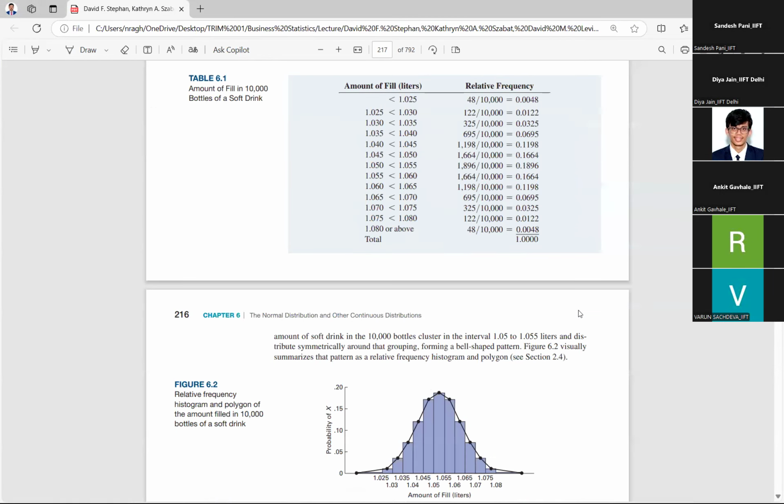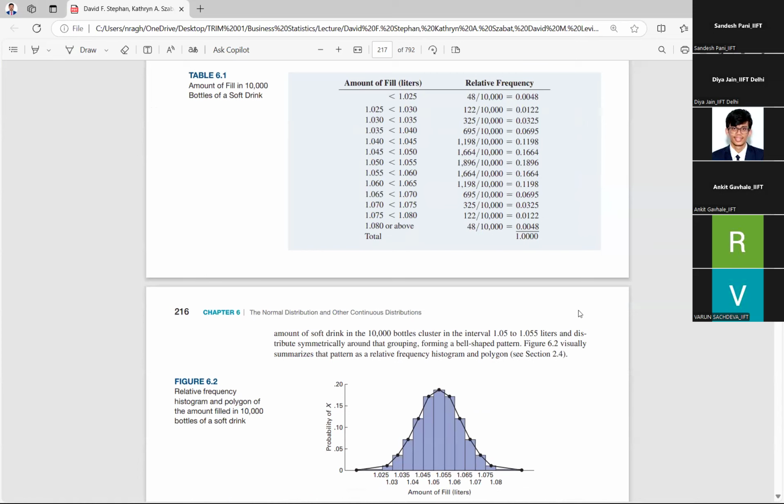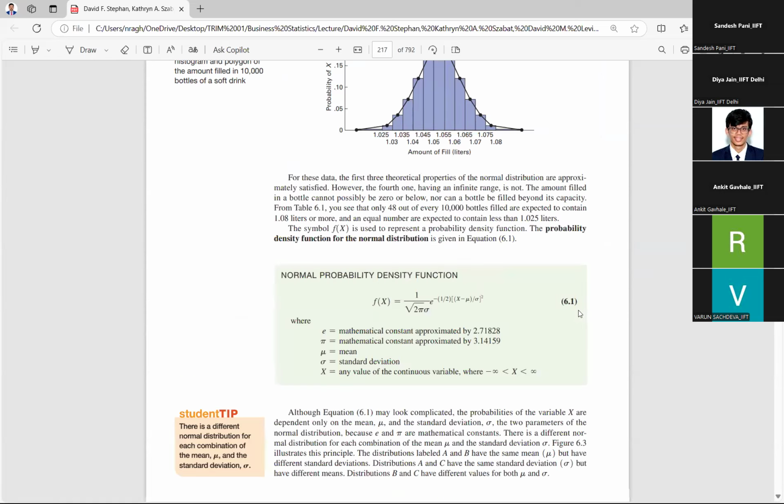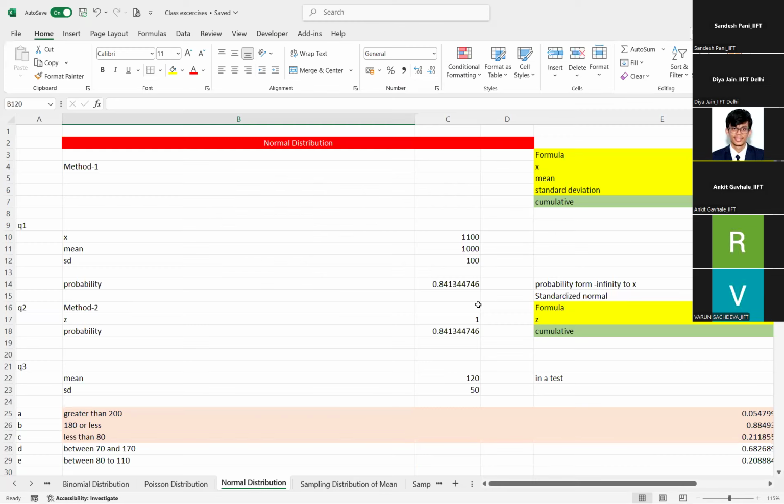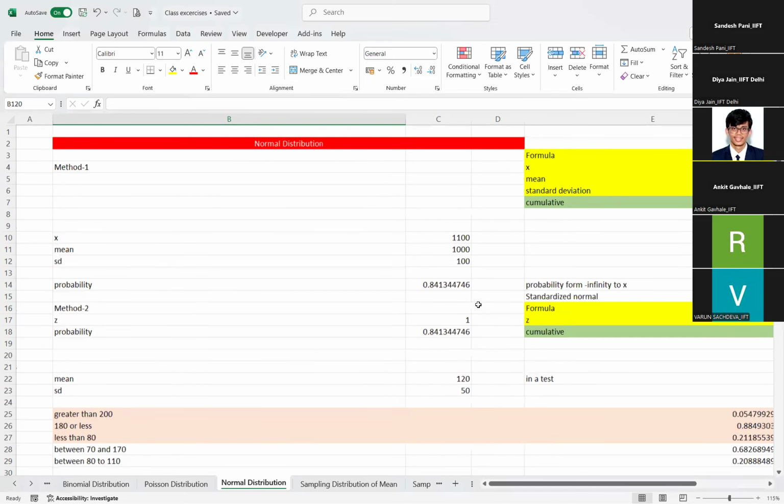If you can see the screen, I hope my screen is visible. Yes, yes, delaying. Okay, let us see the normal probability distribution.